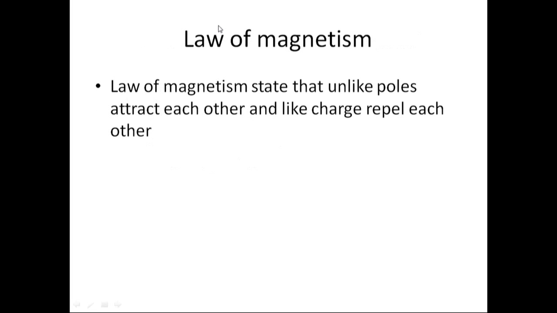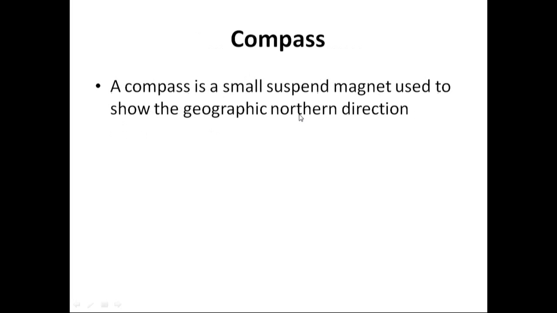And the next is the law of magnetism. The law of magnetism states that unlike poles attract each other and like poles repel each other. This means south pole and south pole repel each other, while south pole and north pole attract each other, and north pole and north pole repel each other.